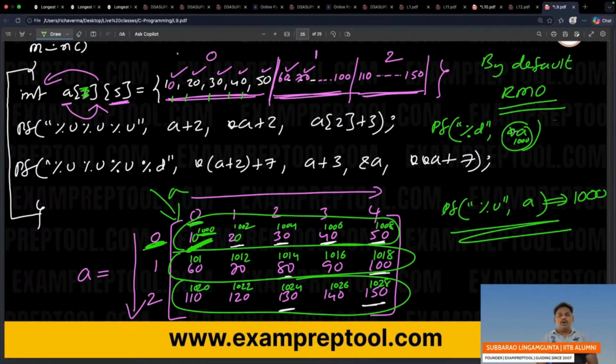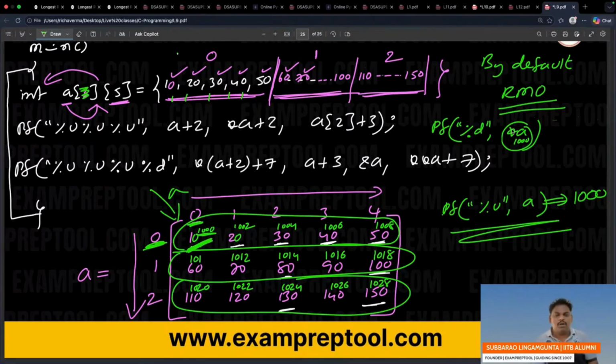Can anyone say what is star A? I am expecting an answer from everyone. When you say the array name, the 0th row, 0th column address will be printed. 1000 will be printed. I am very happy. Can anyone help me? What is star A? Everyone should respond.